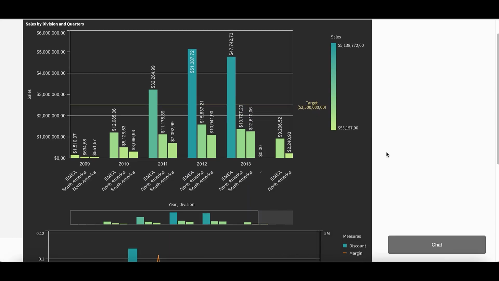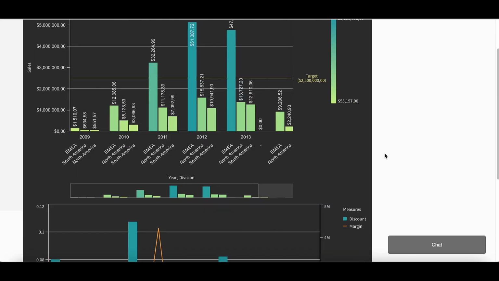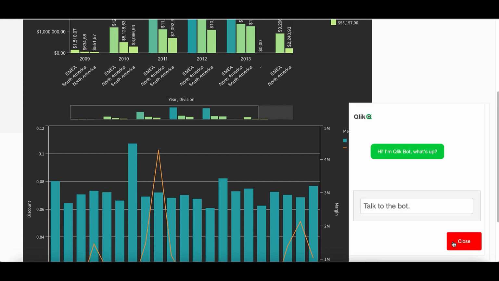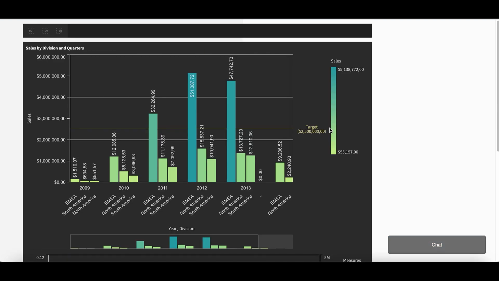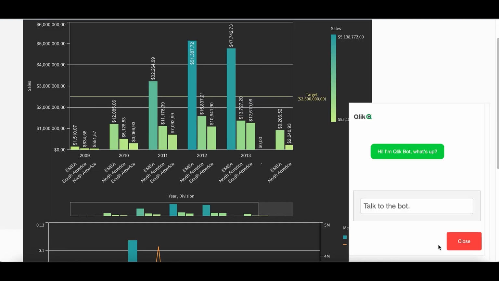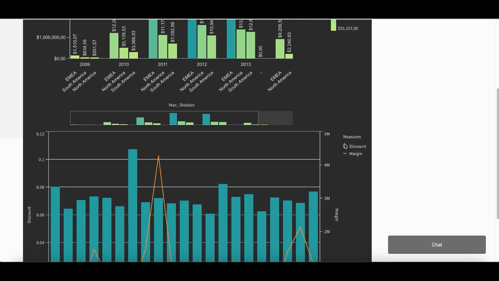Let us look at a demo to understand this better. Here, we have a Qlik Sense mashup with a chatbot embedded. Now, along with the ability to visually analyze my data, I can also ask questions to Qlik's analytical engine and quickly get a response. The flexibility to switch between visual and conversational analytics seamlessly and without losing context bridges the gap that is often seen with traditional BI tools.